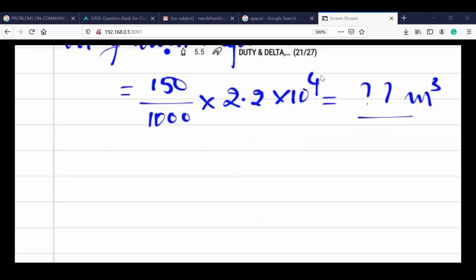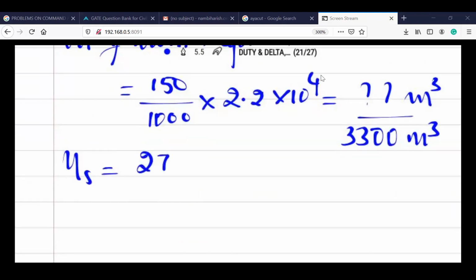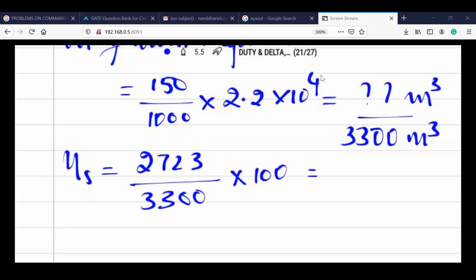So now you have to calculate the finally NS. You know how much volume is required: 3300 meter cube of moisture is required in terms of volume. And we know the volume already existing, 2723 divided by 3300 into 100. So you can calculate. Value please in terms of percentage.